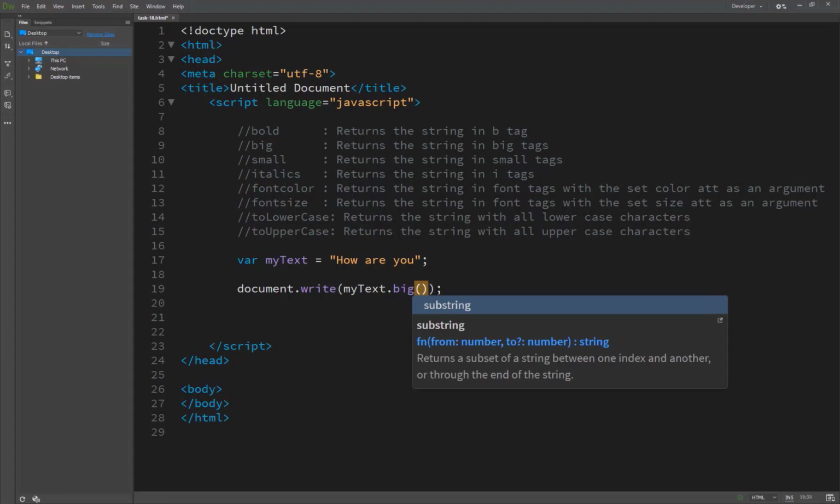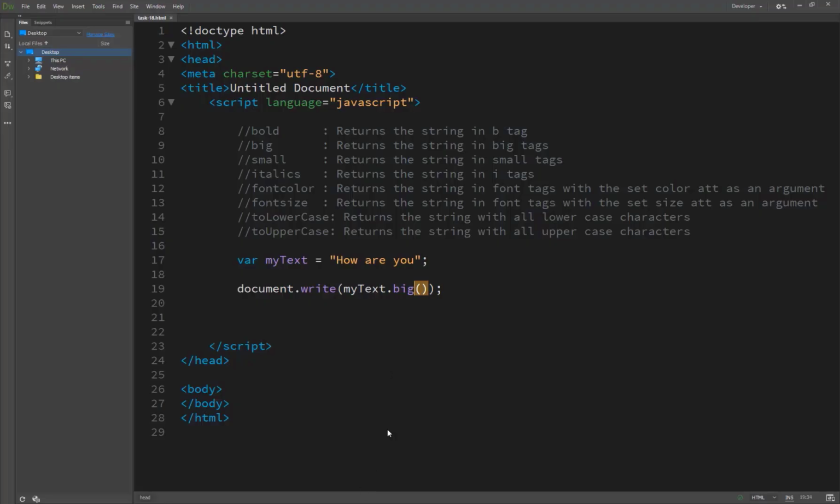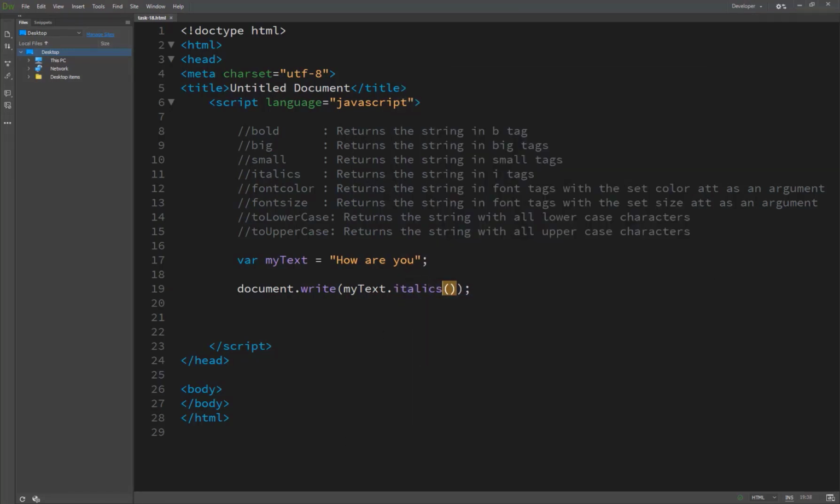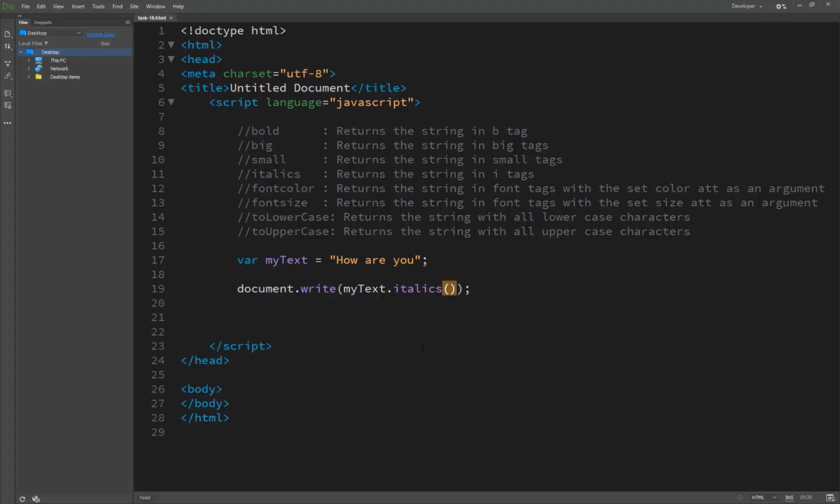Now if I replace it with the function big, you see our text is as big as the original format, so we can apply them one by one, and as italics, and now you see the result. Our text is in italic format.